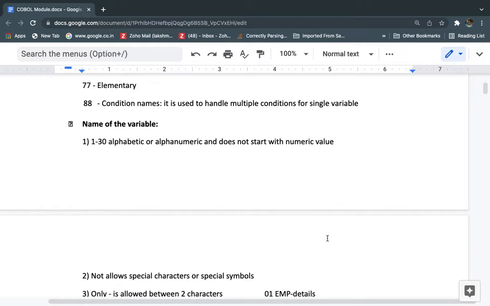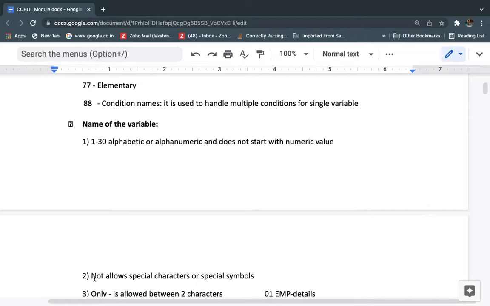The first rule for giving the variable name is 1 to 30. The variable name length can be 1 to 30 characters, and the first letter can start with alphabetic or alphanumeric, but it should not start with a numeric value. Numeric value means 0, something like that. We can't start with numeric, just alphanumeric or alphabetic.